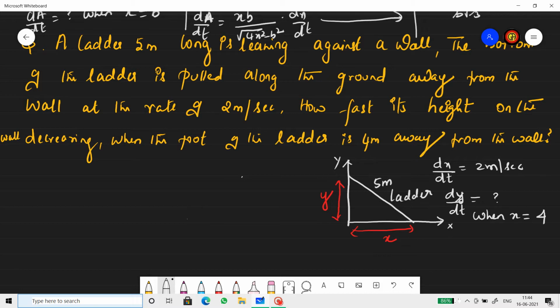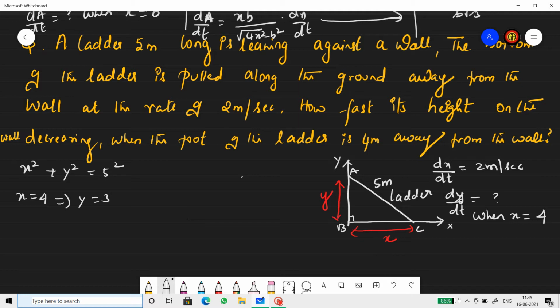Okay, if I name this triangle A, B and C, being a right angle triangle, it's x square plus y square equals 5 square. This is the path traced by the ladder as it moves towards the wall. When x is 4, find the corresponding y value. So you get y as 3.